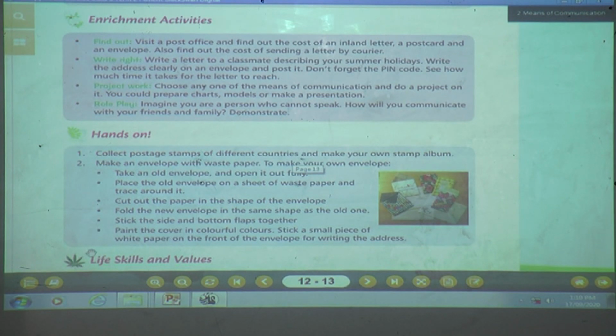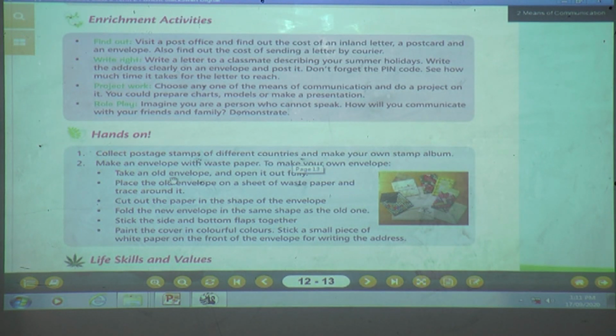This activity I will give you, how to make an envelope. You are going to make an envelope with waste paper, your own envelope. This activity is compulsory, you have to do it. Whichever activity you have to do, I will WhatsApp on the group. Then how to make the envelope I will tell you.